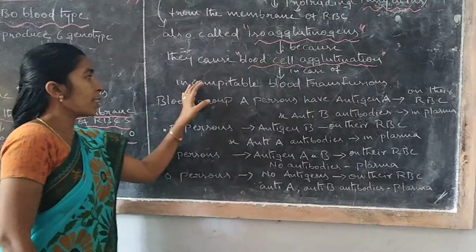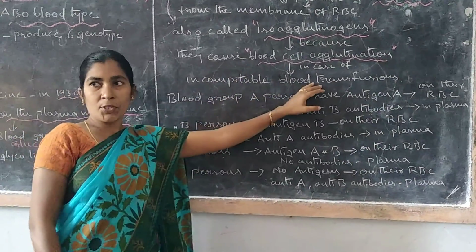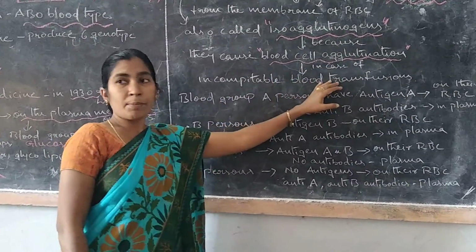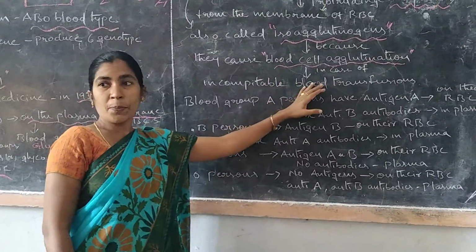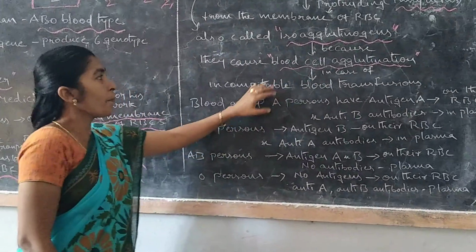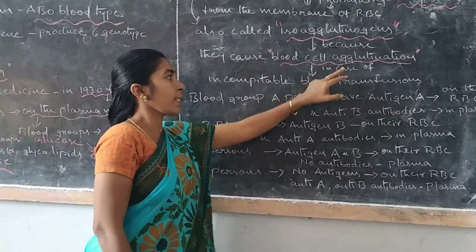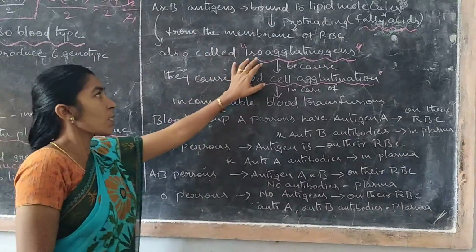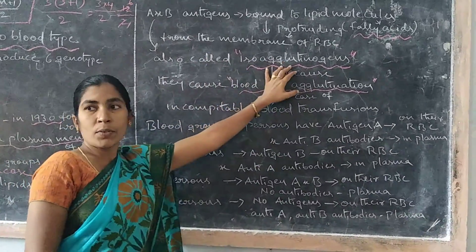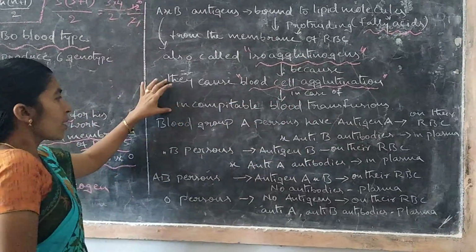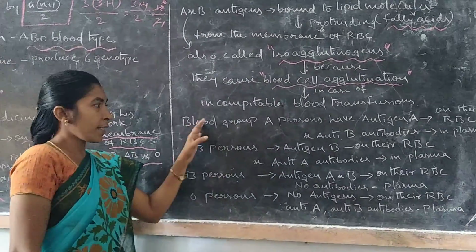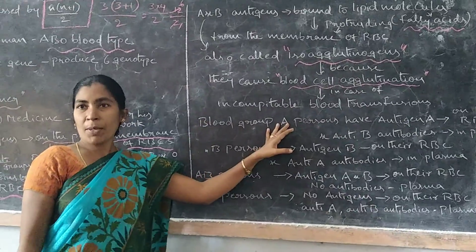In the case of incompatible blood transfusion, that means not suitable blood groups, blood cell agglutination occurs. That's why A and B antigens are also called isoagglutinogens.